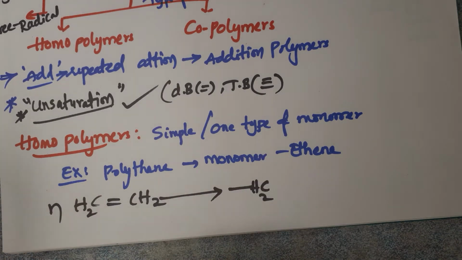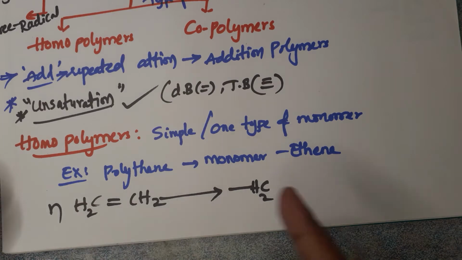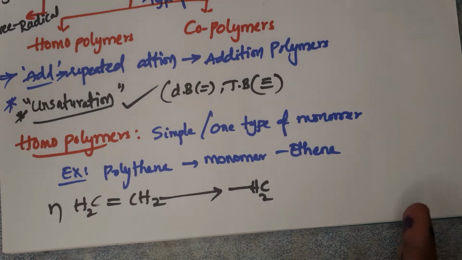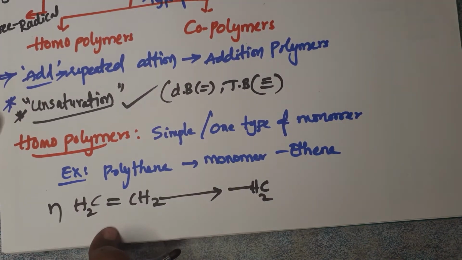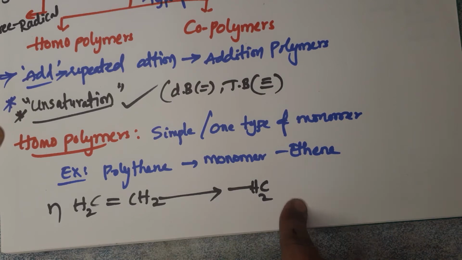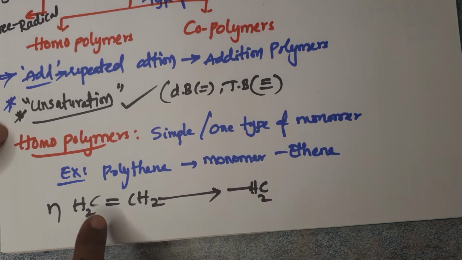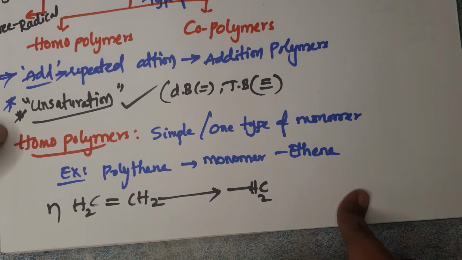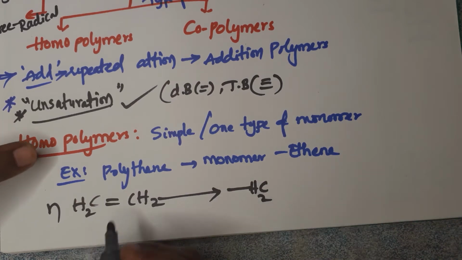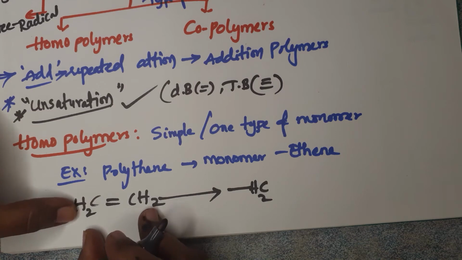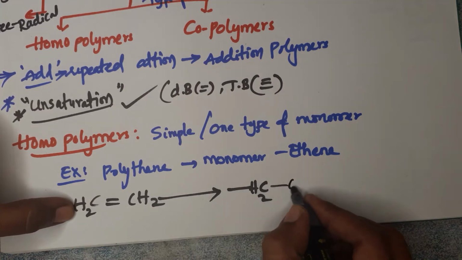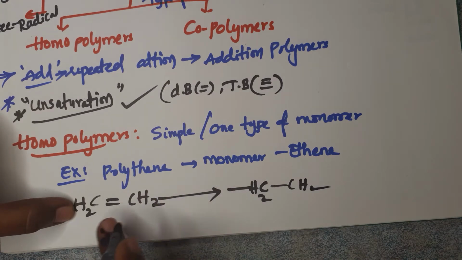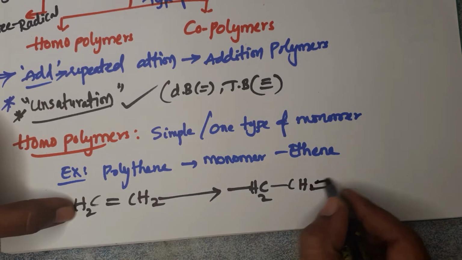If in the monomer the double bond position becomes a single bond position in the polymer, and whenever single bond positions are there in the monomer, that will become a double bond in the polymer. Remember that one. Here the double bond between these two carbons will become a single bond. Now, are there any other structures in the monomer? There is none. So keep the bond.